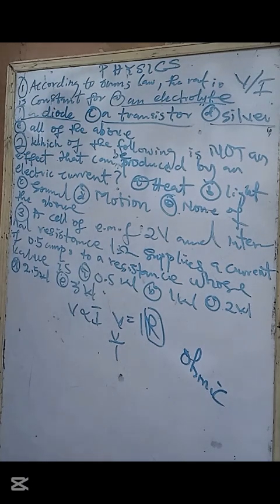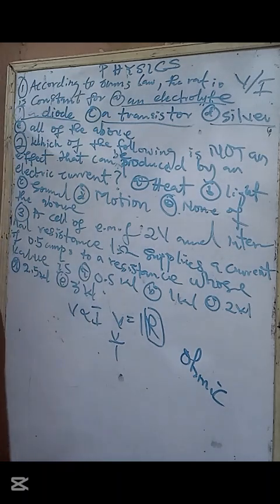Yes, that's why you have your pressing iron. If you pass current through a very high resistance material, heat will be generated. That is the principle behind your pressing iron. They pass current through a very high resistance material. I think you understand. Light, yes.